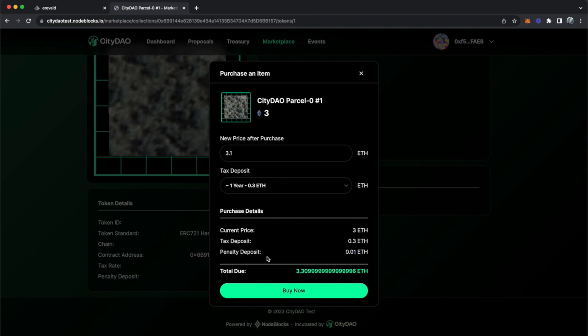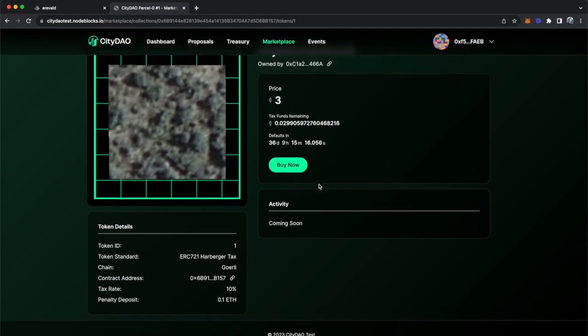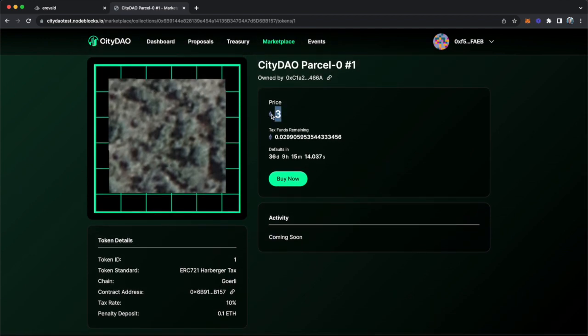On testnet, of course. Here you can see that the current owner of this parcel NFT has set the list price for it as this. They have prepaid this amount of Ethereum for their taxes, and that there's this amount of time remaining in their tax deposit that runs out in this many days. So they'll need to replenish their tax prepayments, or they'll end up in a default and pay a penalty.